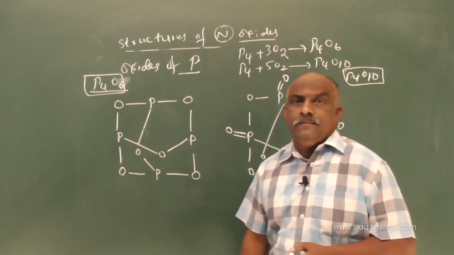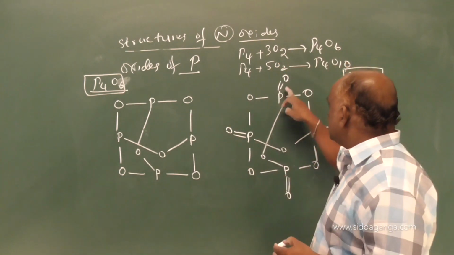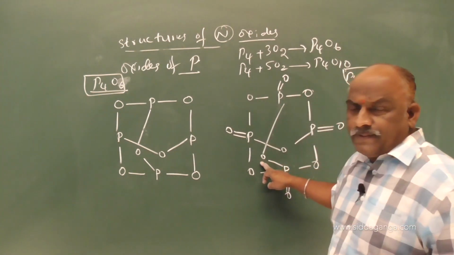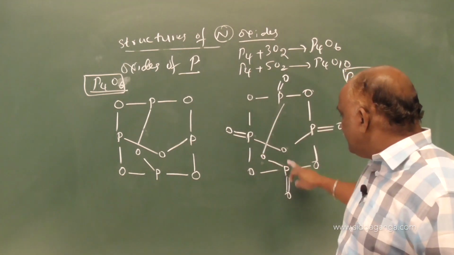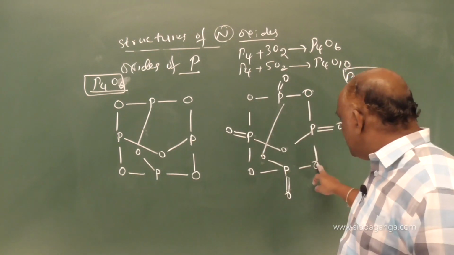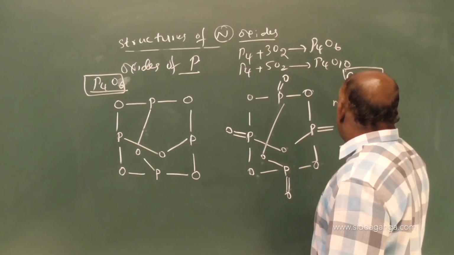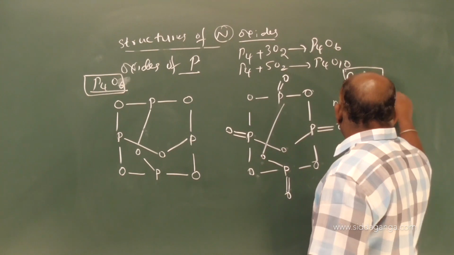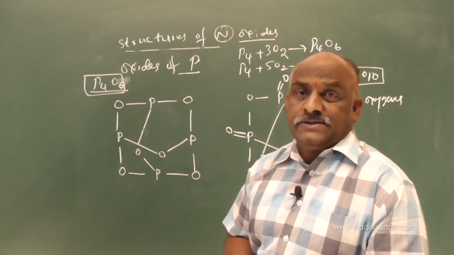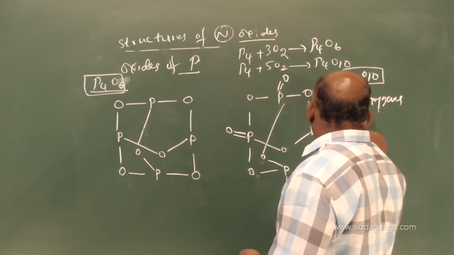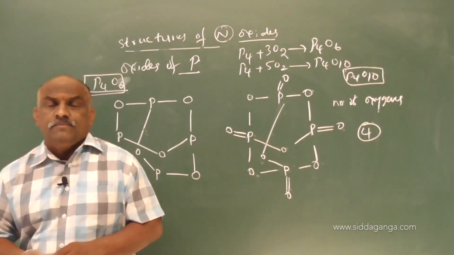Now you can count. Each phosphorus is surrounded by how many oxygen atoms? 1, 2, 3, 4. You count any one of the phosphorus, this phosphorus 1, 2, 3, 4. Here also 1, 2, 3, 4. So here make a note: the number of oxygens surrounded by each phosphorus atom in P4O10 is 4. Very important, my dear students.